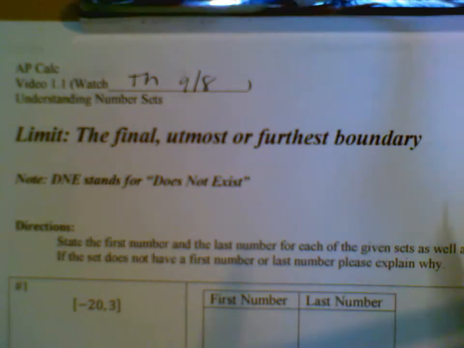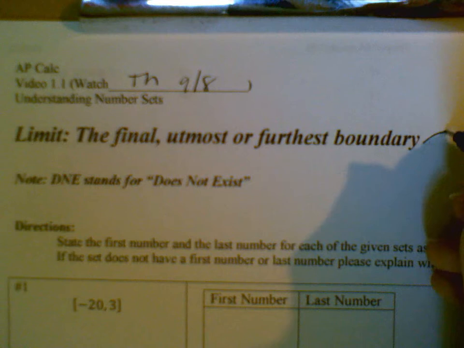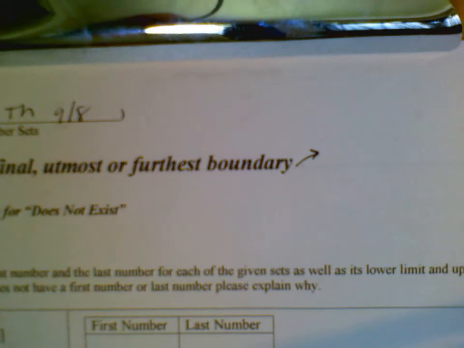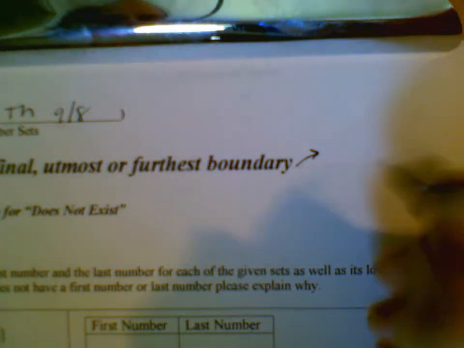Okay, so guys, what I would like you to do is next to this definition that I just got from a dictionary, I'd like you to write in these words. A number we can always get closer to but never pass. So I'm going to write that down.